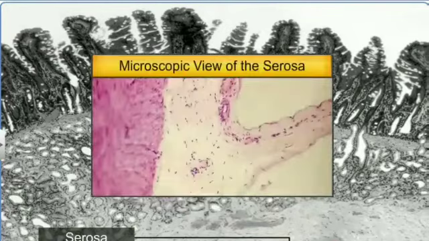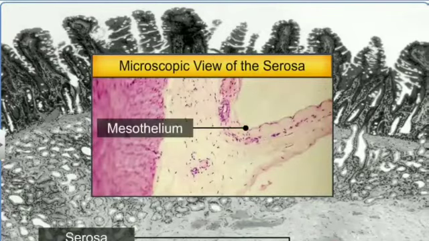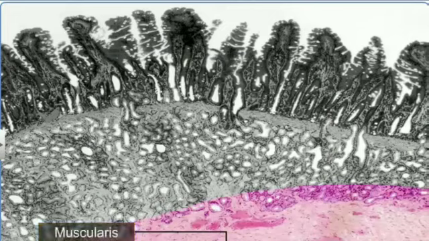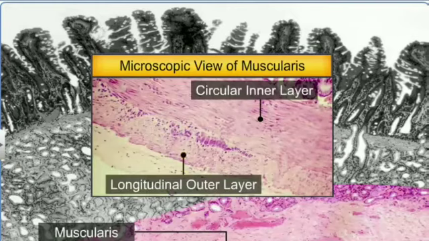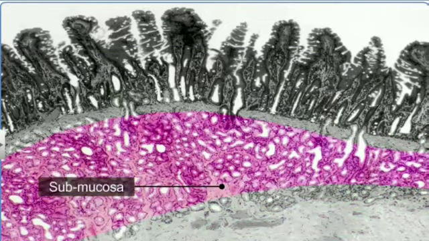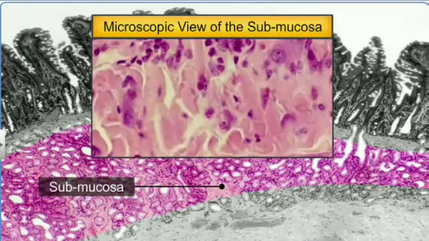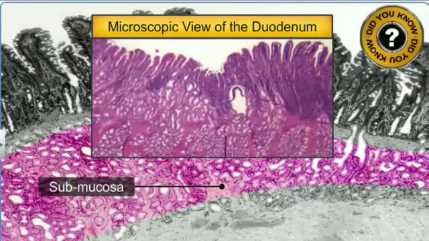The serosa is followed by the muscularis, made of muscle layers called the circular inner layer and the longitudinal outer layer, which contain smooth muscle cells. The next layer is the submucosa, containing blood vessels, nerve endings, and lymphatic vessels. In this layer, the region surrounding the duodenum contains some glands. Finally, the innermost layer, the mucosa, lines the human alimentary canal.